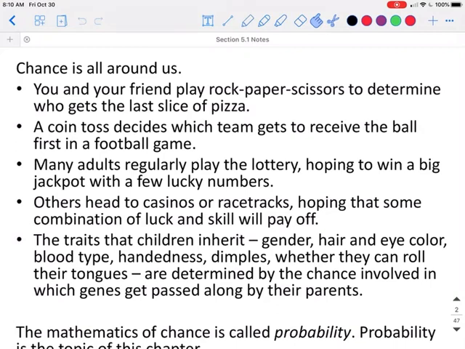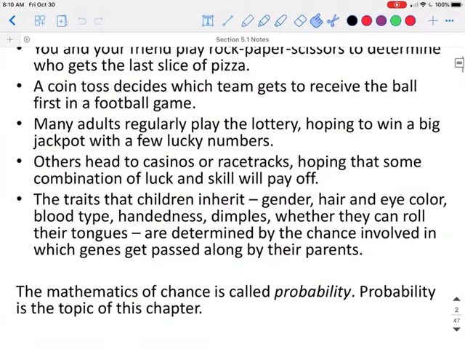The traits that children inherit, such as gender, hair and eye color, blood type, handedness, dimples, whether they can roll their tongue, are determined by chance involved in which genes are passed along by their parents. The mathematics of chance is called probability. Probability is the topic of this chapter.